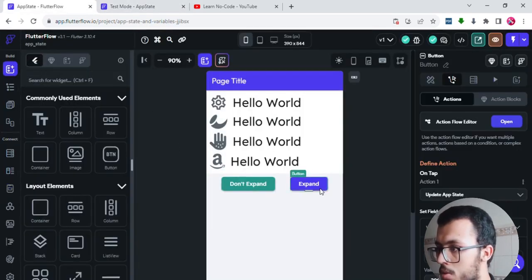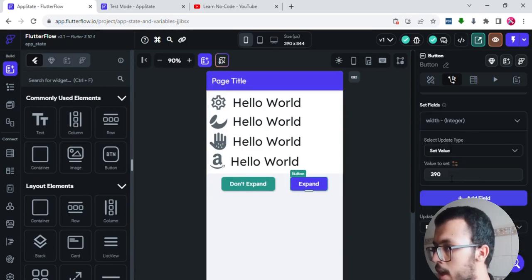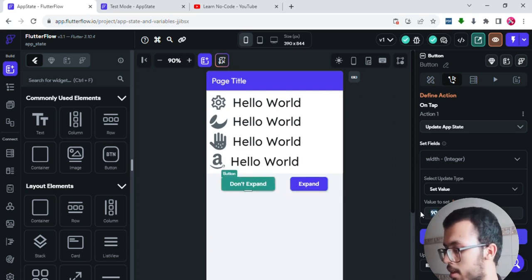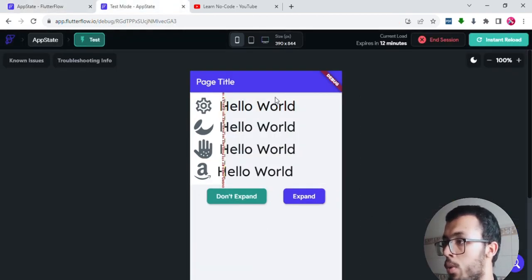So this is what you need to understand, which is the action part of each button. Each button sets the value of that app state to a certain value. So this one is 90 and this one is 390. I think this is all you need to understand. So we still have this issue.